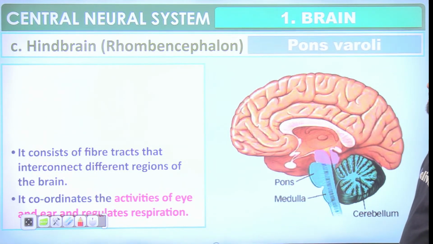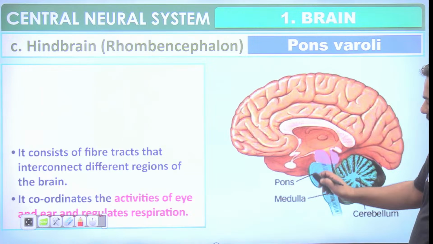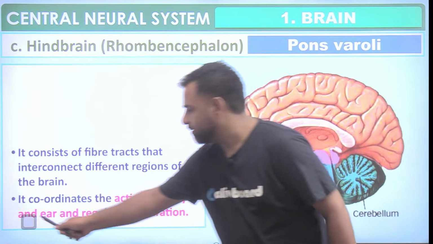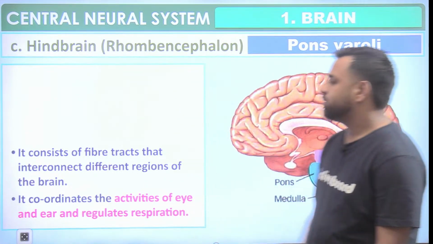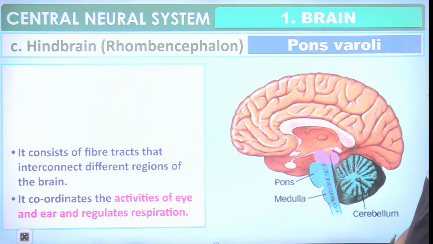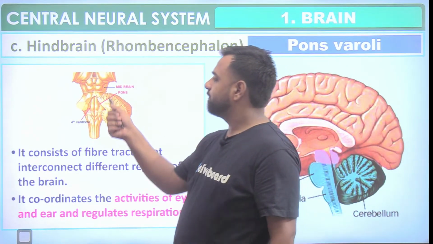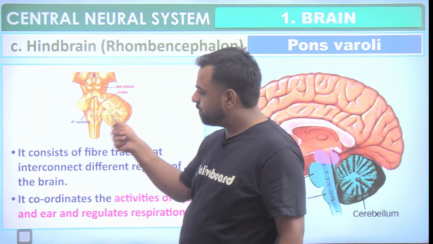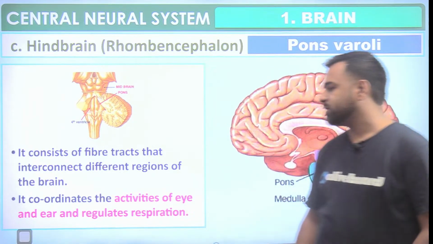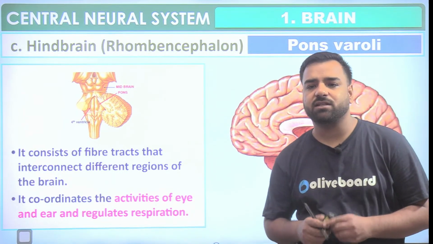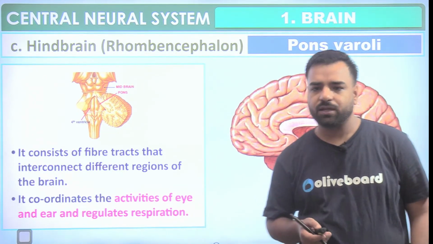Now here guys we have pons. So pons are actually present here. So what are they? It consists of fiber tracts that interconnect different regions of the brain. It coordinates the activities of the eye, ear and regulates respiration. See, this is the midbrain and these are the pons. So pons coordinate the activities of the eye and ear and also regulate respiration, because of which you are able to breathe. Okay, next.